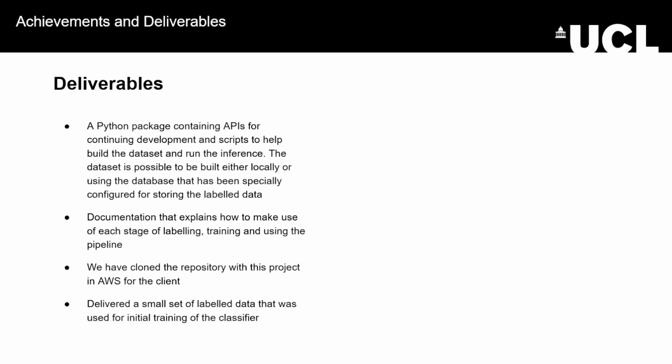We have managed to deliver to the client a Python package containing APIs for continuing development and scripts to help build the dataset and run the inference. The dataset can be built either locally or using the database that has been specifically configured for storing the labeled data. We also delivered documentation that explains how to make use of each stage of labeling, training, and using the pipeline. We have cloned the repository with this project in AWS for the client, and delivered a small set of labeled data that was used for initial training of the classifier.